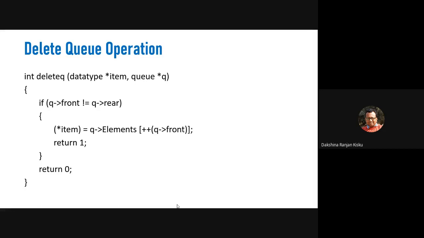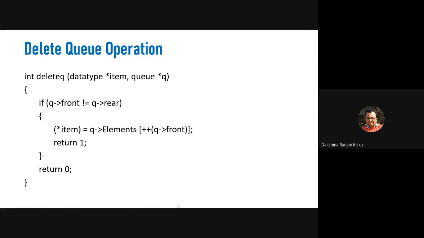To access that element, we write q elements, where elements is the name of the array, and q elements plus q front represents the element.